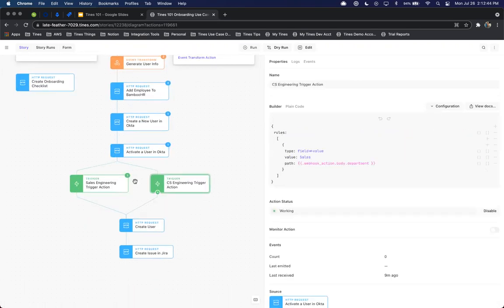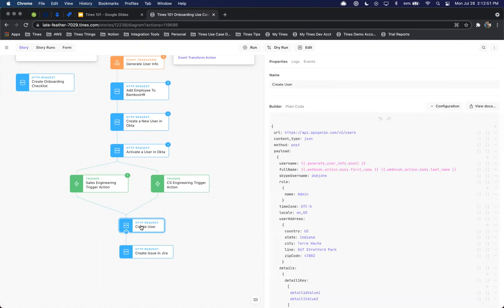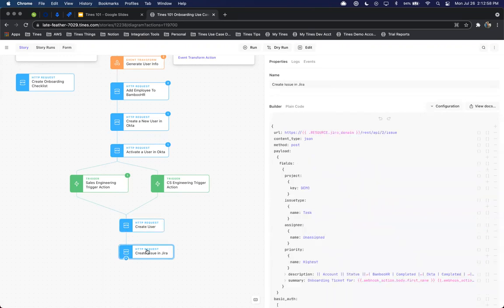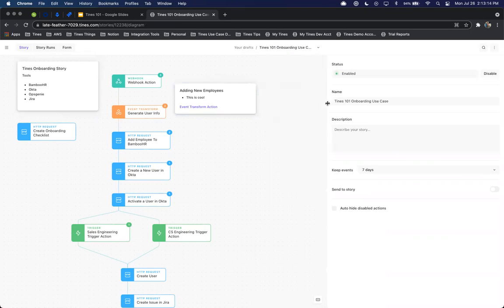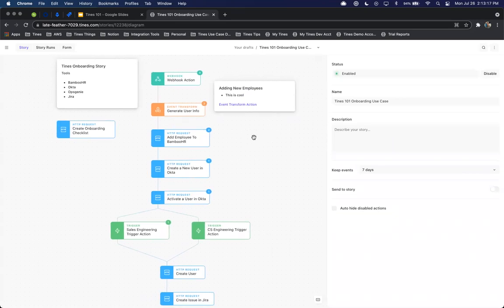Based on the trigger action that we add here, we can add them into their own respective tools, but we're just going to keep it real simple. And we already know that we both want sales engineering and customer success engineering on call. So we'll add them into Opsgenie. And then we're going to, again, document everything in a simple, clean ticket directly in Jira. We also have our annotations explaining what we're doing here in this story with direct links out to documentation, so that way folks can get that information should they need it at all.